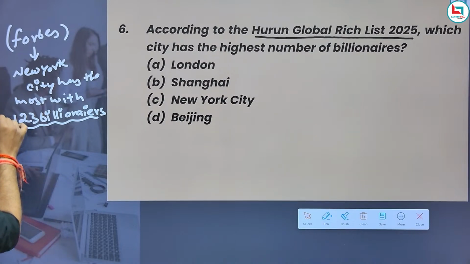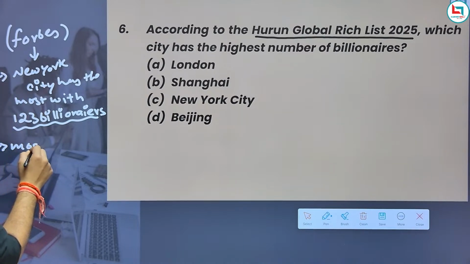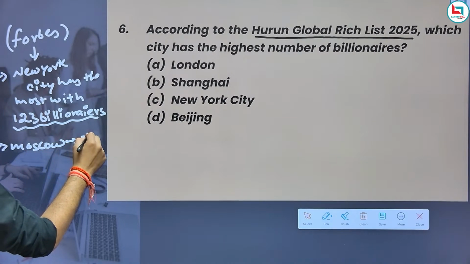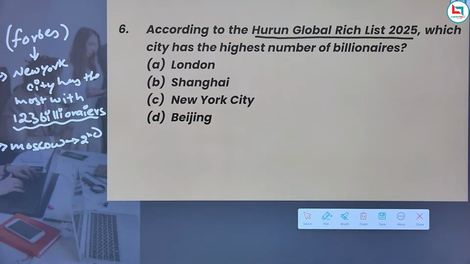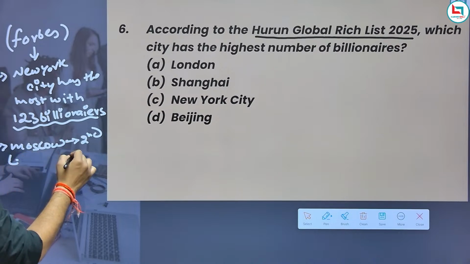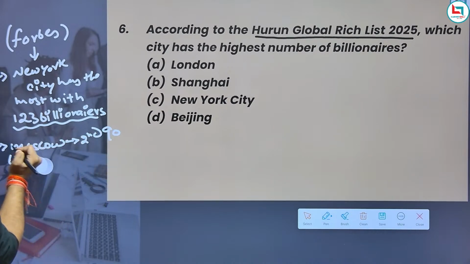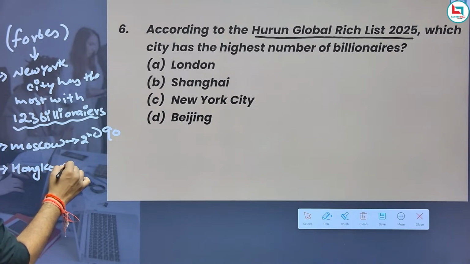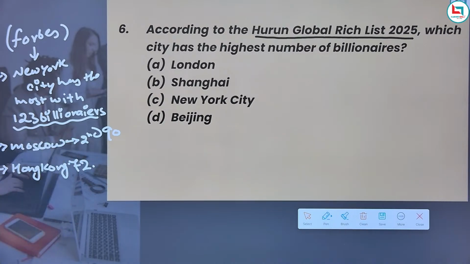When we talk about Moscow, Moscow comes second with 90 billionaires. After Moscow, Hong Kong with 72 billionaires.